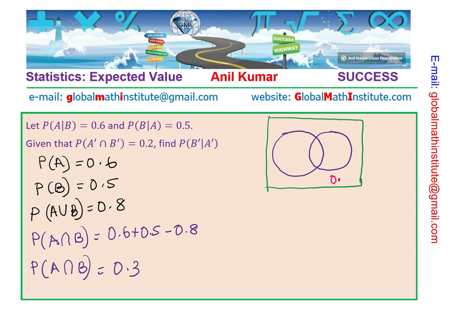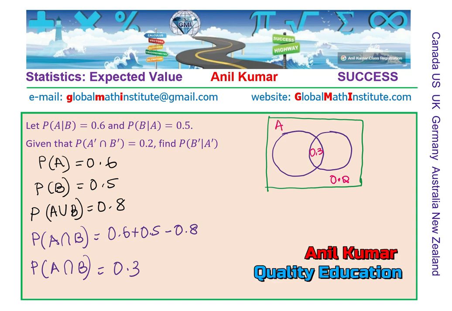You understand? Not A, not B. That is 0.2 given to us, which helped us to say that the union is 0.8. And now in our working, we showed you that intersection is 0.3. Probability of A is 0.6, so this is 0.3, and that becomes 0.3. You get the whole idea, right?